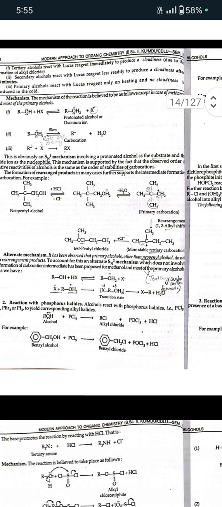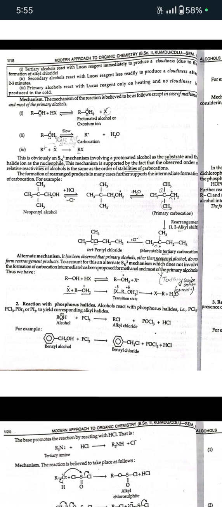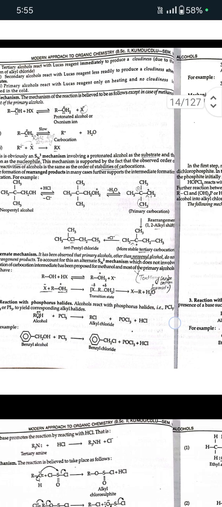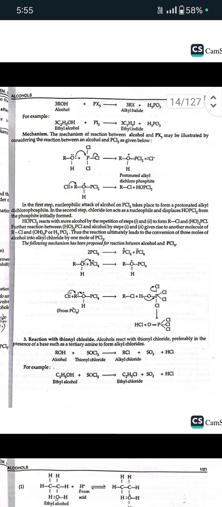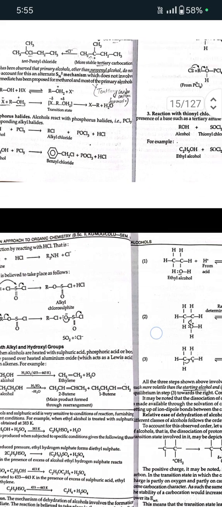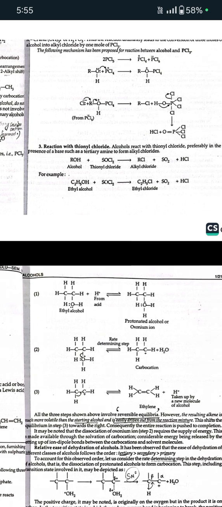Next is reaction with phosphorus halides. Alcohols react with phosphorus halides, that is PCl5, PCl3, PBr3 or PI3, to yield the corresponding alkyl halides. Reaction with thionyl chloride. Alcohols react with thionyl chloride, preferably in the presence of a base such as a tertiary amine, to form alkyl chloride. It is the best method for the preparation of alkyl halides because in this reaction the side products are purely gases. So we will get the pure product.